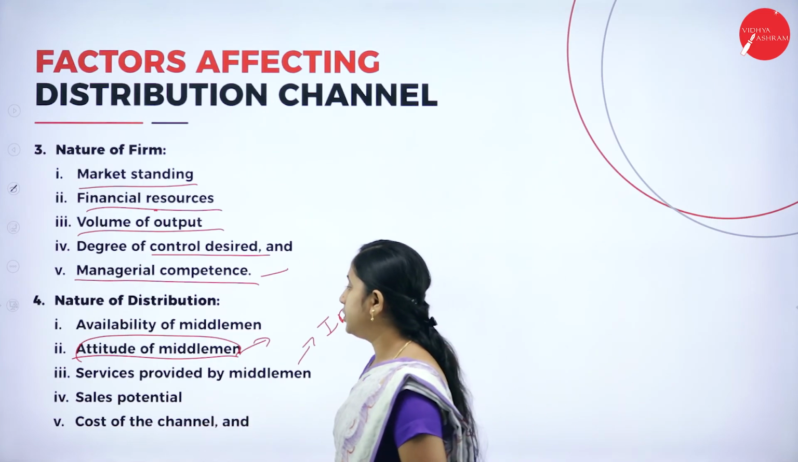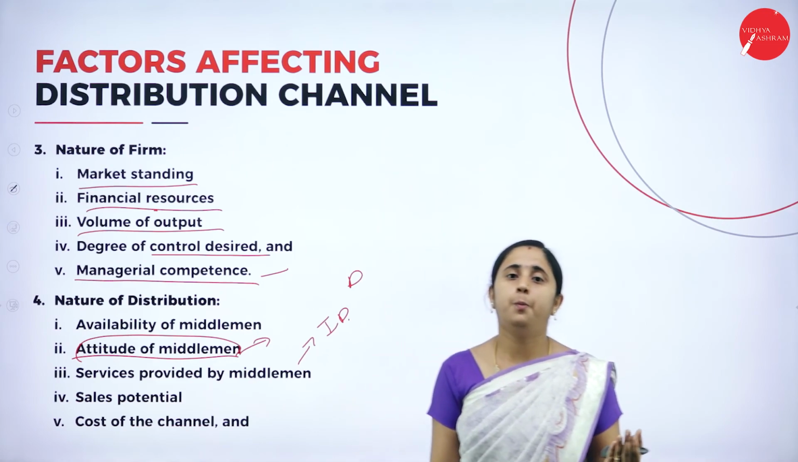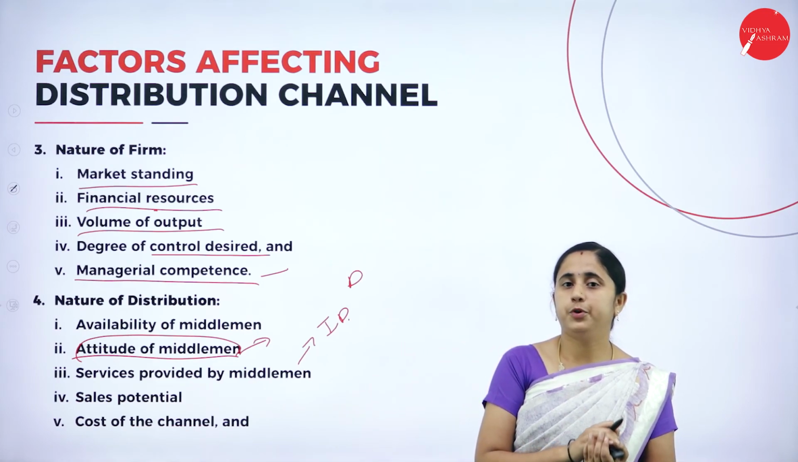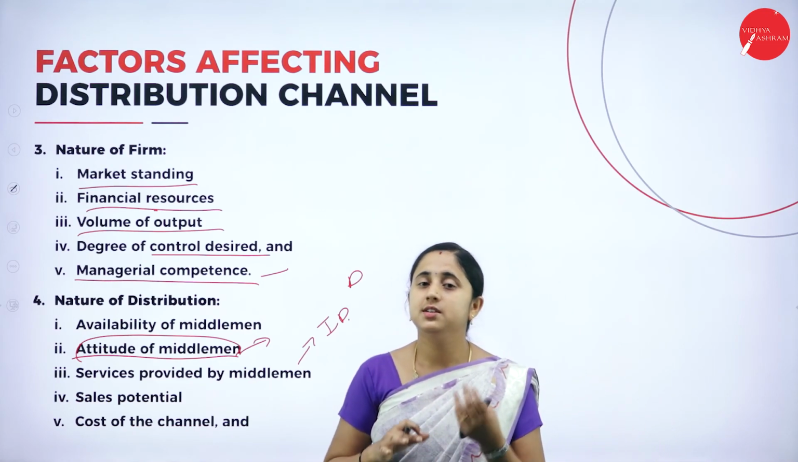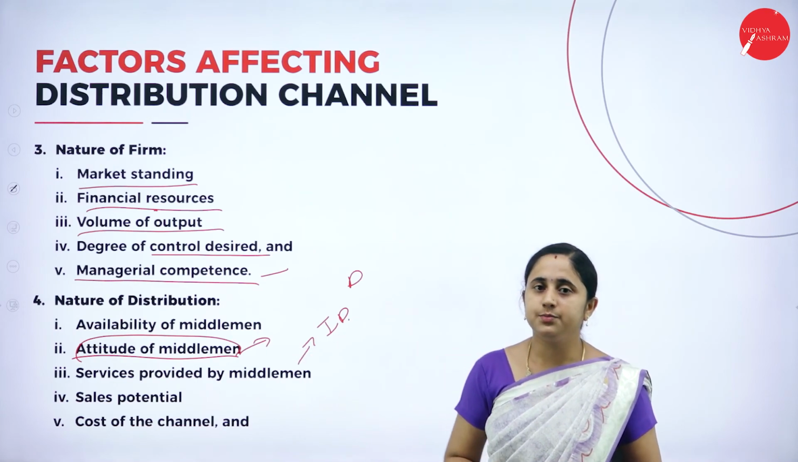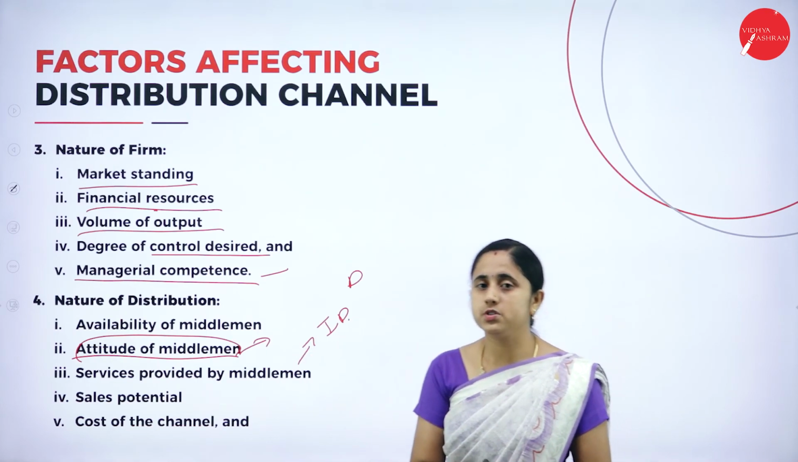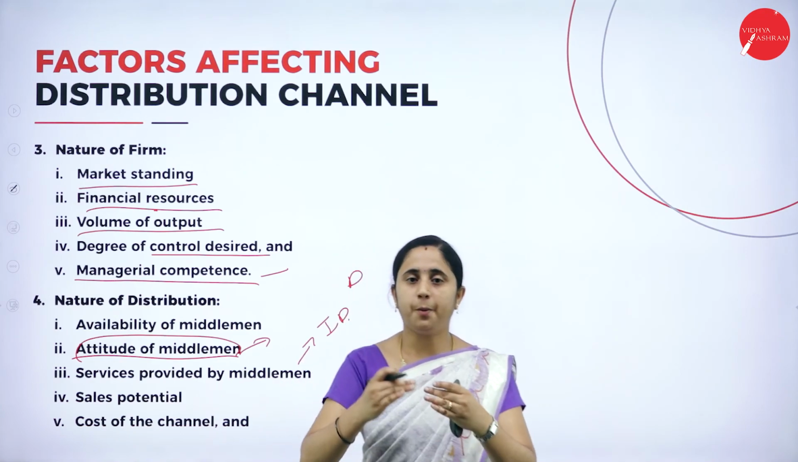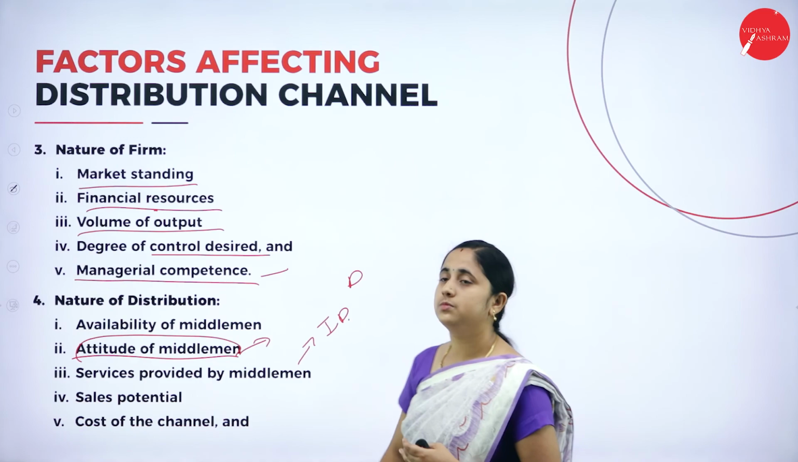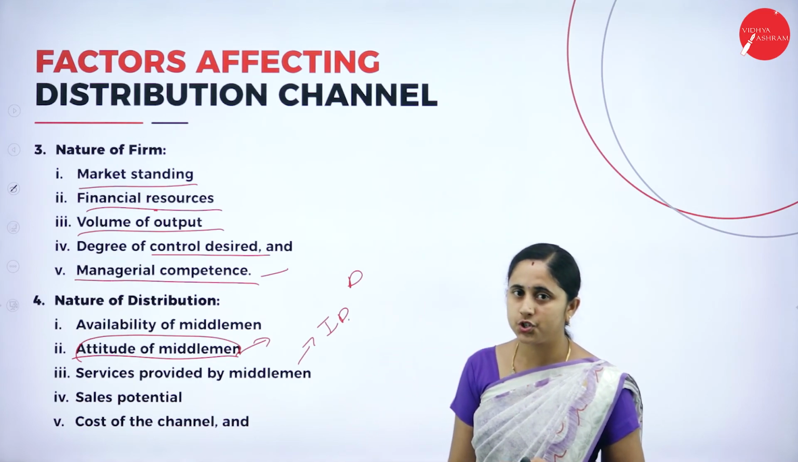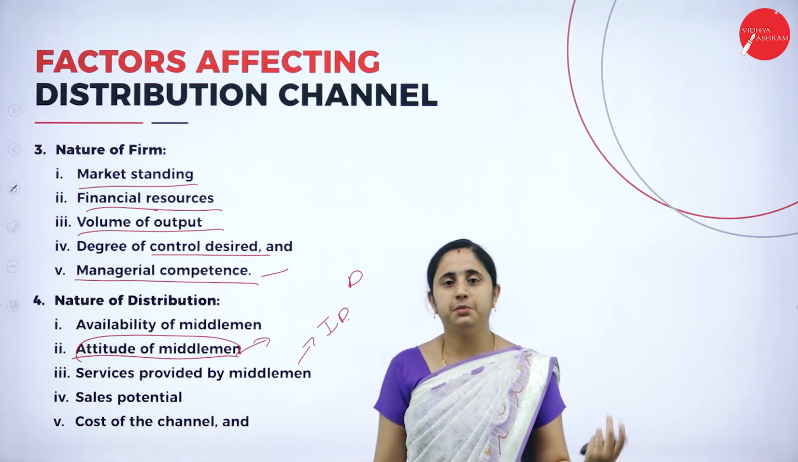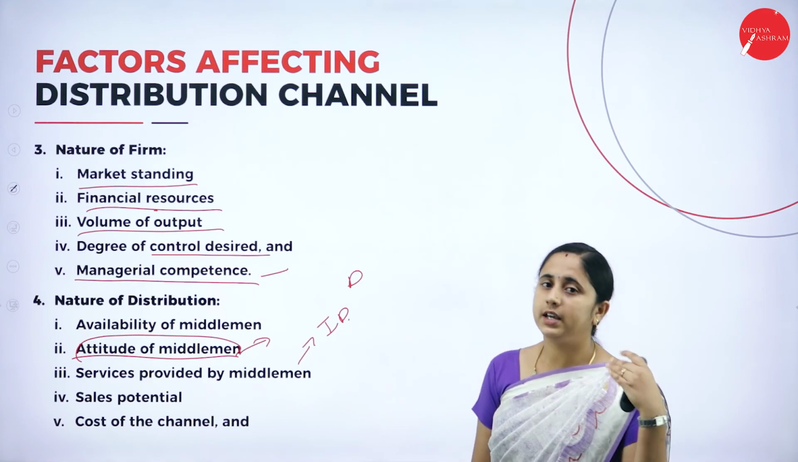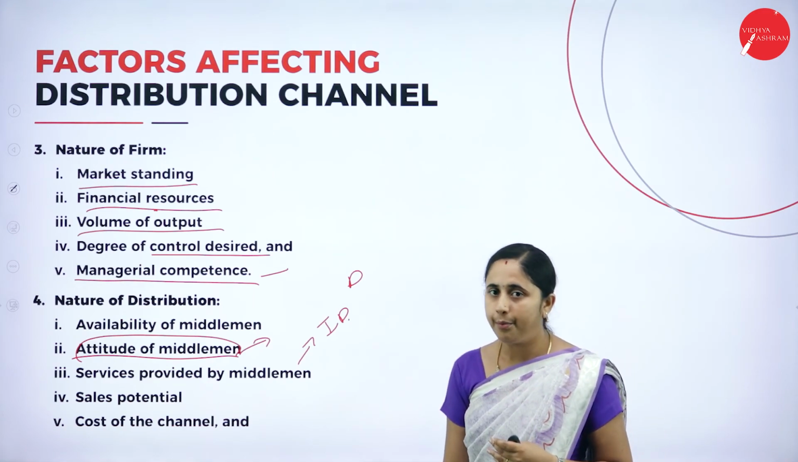Next, sales potential. Sales potential of your product. If your product has the potential to sell by itself, then you'll take a direct distribution channel. Or if you are producing a new product, it requires some promotion and you need to push your product. At that time, you will use the indirect distribution channel. So the agent and middleman will promote your product. They influence the consumer to purchase your product.